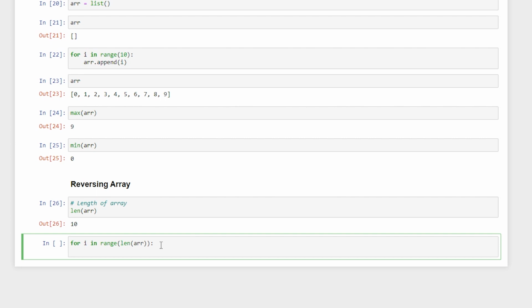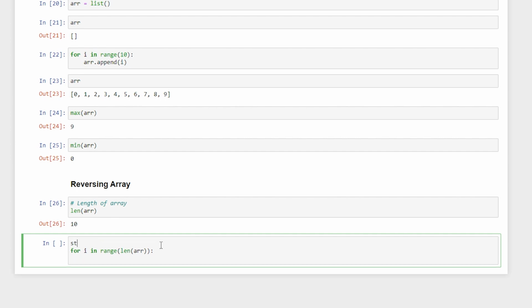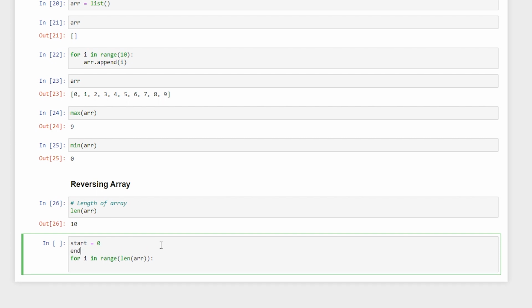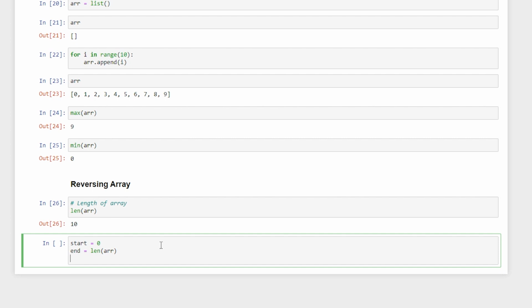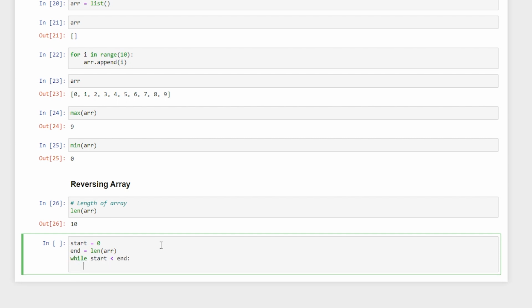And in order to reverse that array, I am going to use two specific elements. One of them is going to be the start, which is going to be 0, and the second is going to be the end, which is essentially going to be the length of my array. Okay, so I can also use, let's say, a while loop. So I can say while start is less than end.